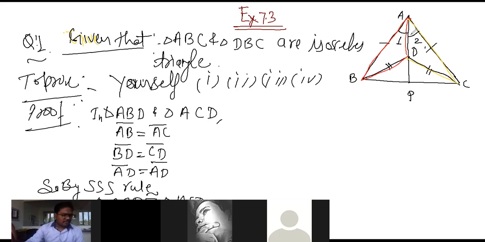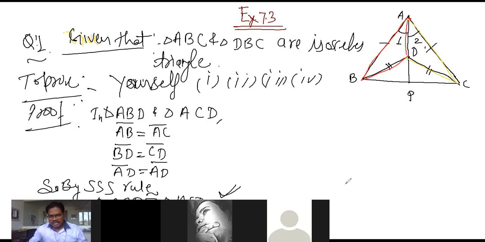So the first part is proved. Now the third part: AP bisects angle A. AD or AP, the lines are the same, but this one is bigger.